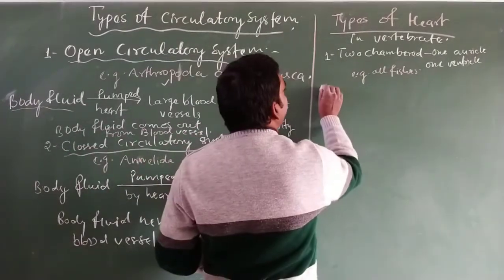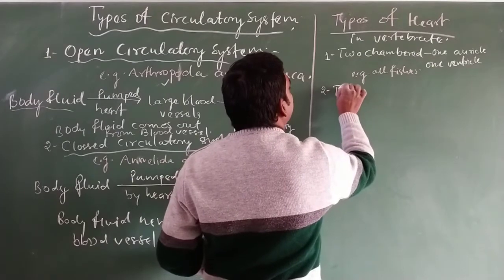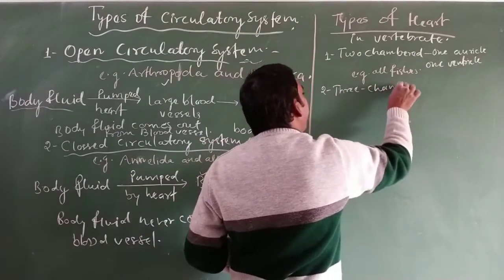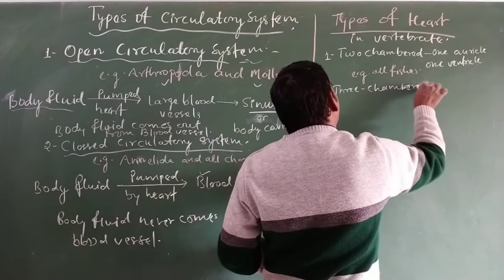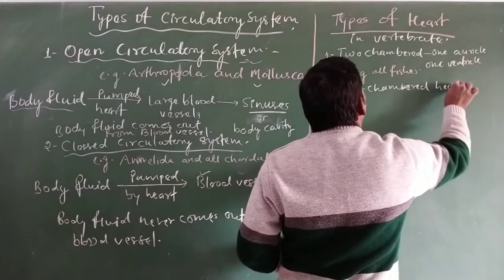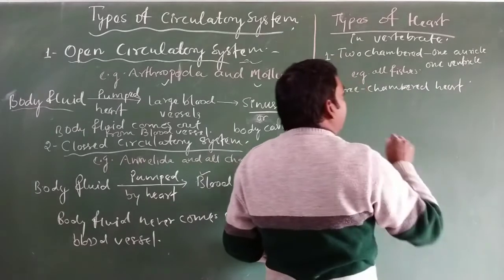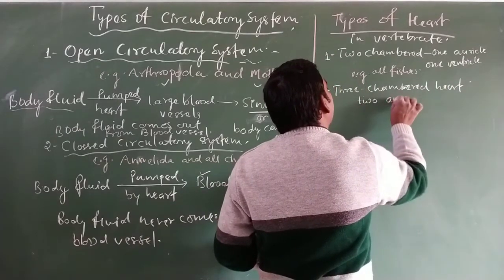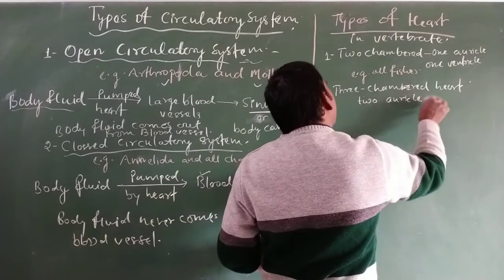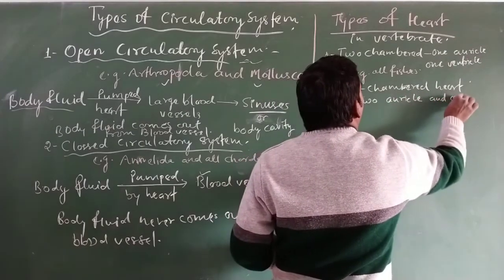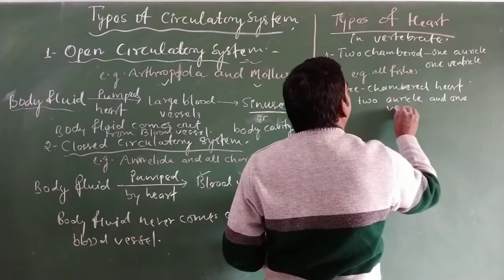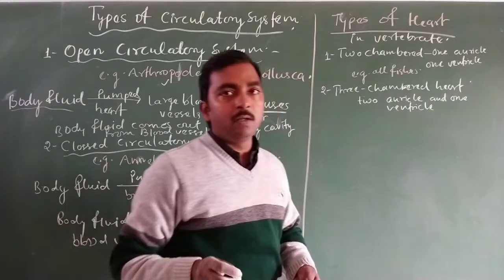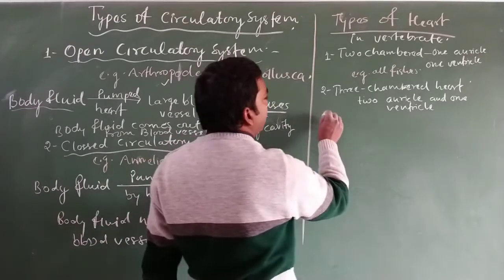The second type is the three-chambered heart, and in the three-chambered heart there are two auricles and one ventricle.